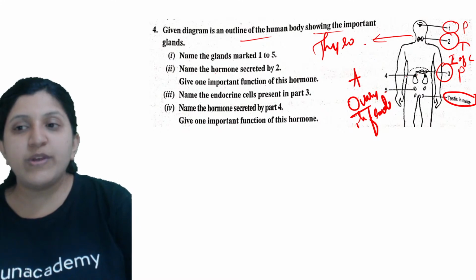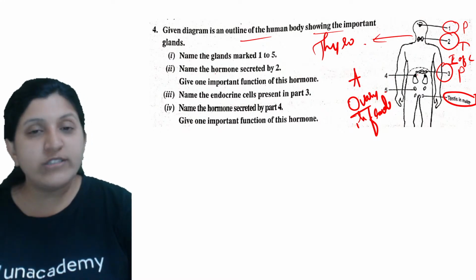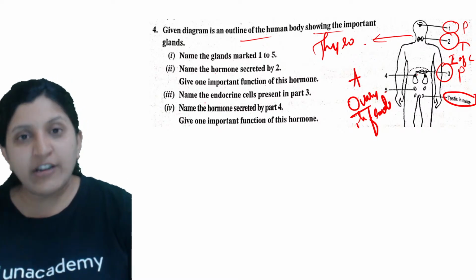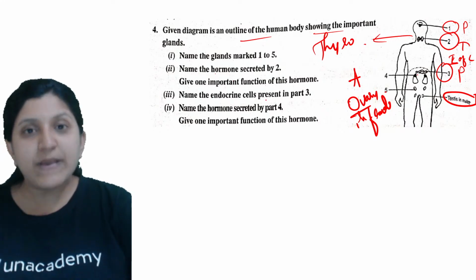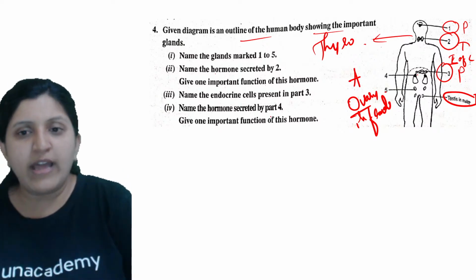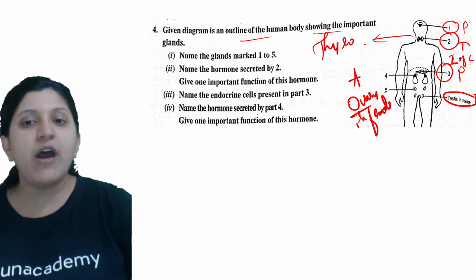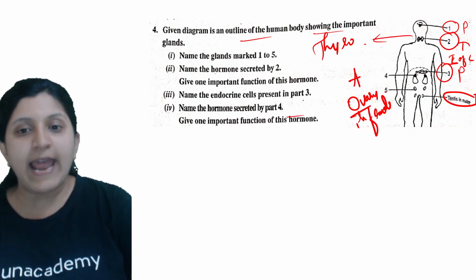So this is with respect to the adrenal gland if you are mentioning. So there is a cortical hormone, then there is the formation of the adrenaline hormone. So you can write any of them. Since they have not specifically asked whether it is from the cortex region or the medulla region, if you are writing from the medulla region also, it is fine. So name the hormone secreted by part 4. So it is basically the adrenaline.